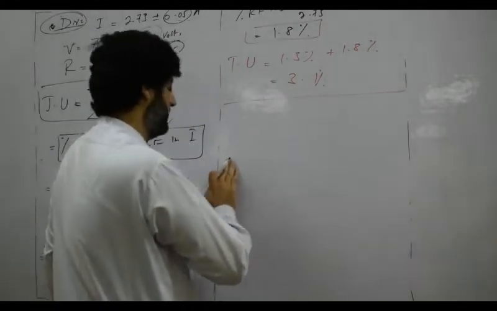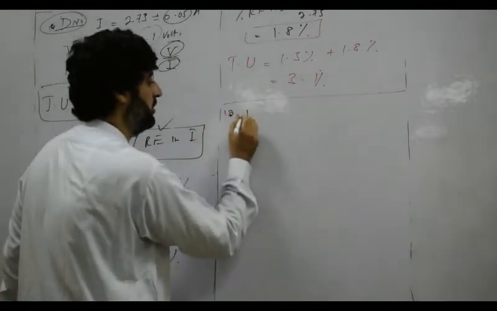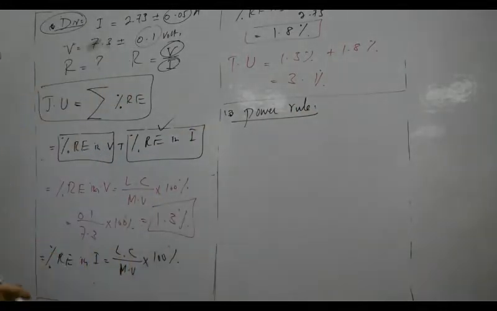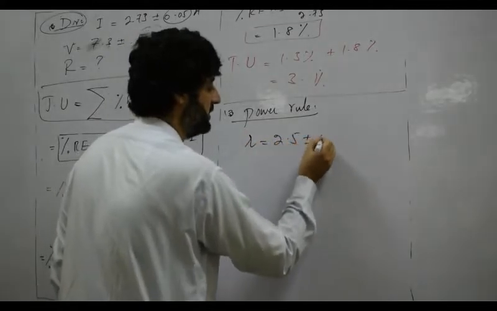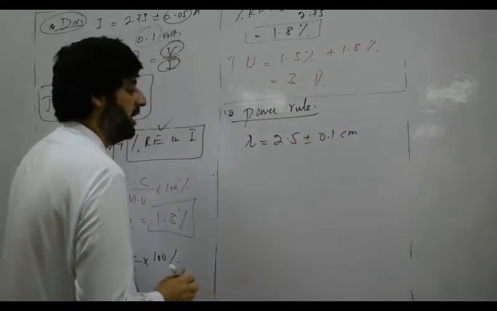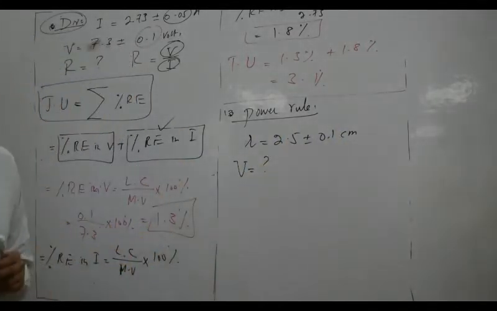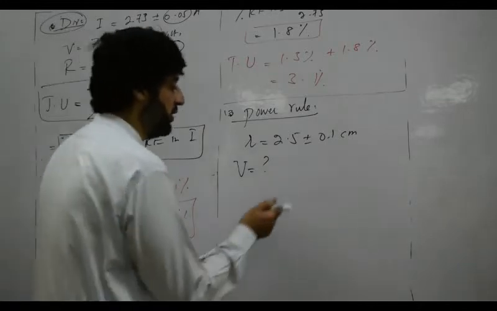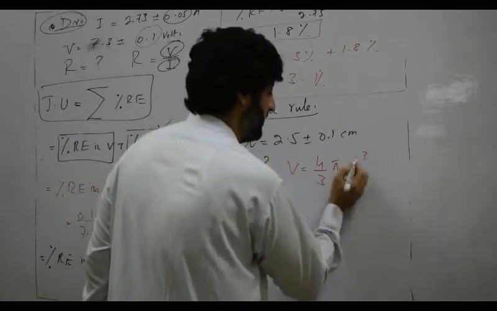Okay, this is all about the multiplication and division rule. Now come towards the third and last rule, that is the power rule. For example, if we have a radius of the sphere 2.5 plus minus 0.1 centimeter, and we have to find the total uncertainty in the volume of the sphere. What is the formula for the volume of the sphere? That is 4 by 3 pi r cube.